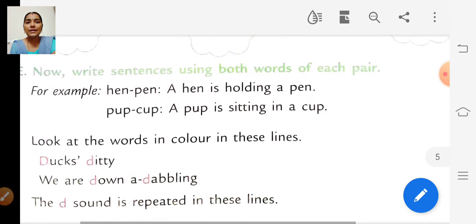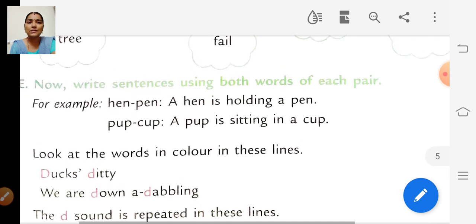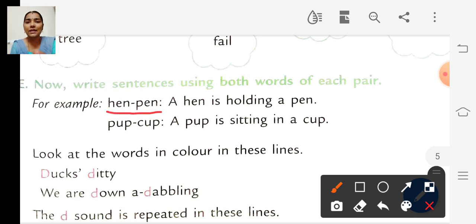Now write sentences using both words of each pair. For example, hen, pen. So we have to use both the words in a single sentence. So they have given one example. A hen is holding a pen. These two words sound the same, right? Hen, pen. And we have to use both the words in a single sentence.